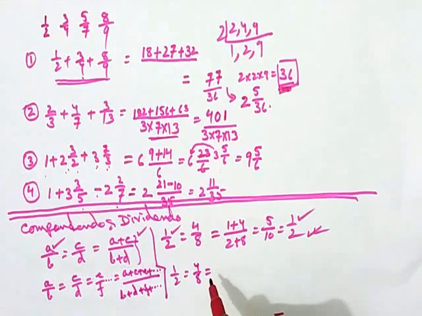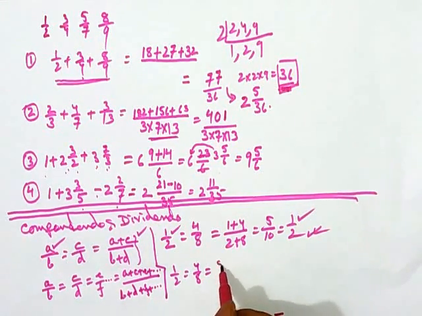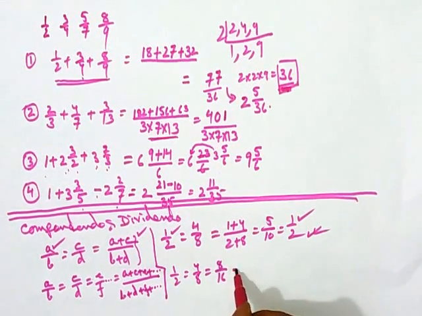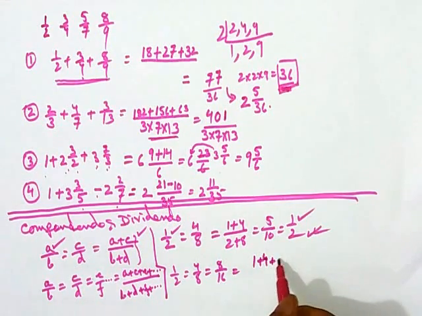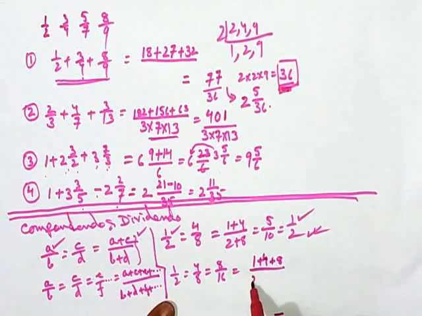Now multiply both with 2, that means 8 by 16, because 8 by 16 is again equal to 1 by 2. Now we do the summation: 1 plus 4 plus 8 divided by 2 plus 8 plus 16.